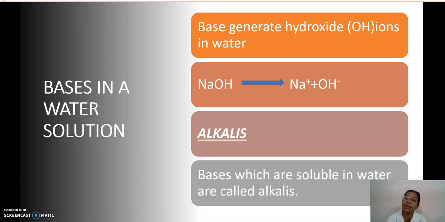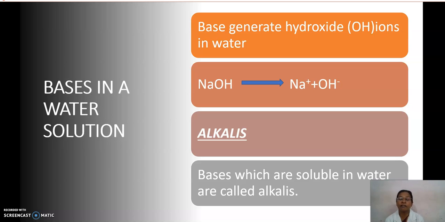So all the alkalis are bases, but all bases are not alkalis. Bases which are soluble in water, that is called alkalis. So sodium hydroxide is an alkali. Potassium hydroxide is an alkali. Magnesium hydroxide is an alkali.